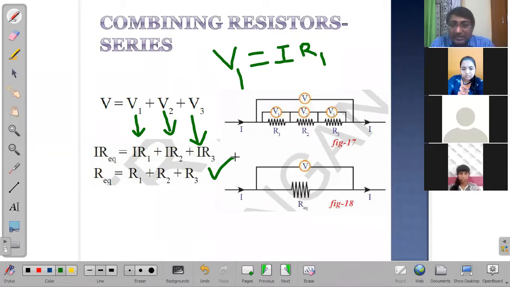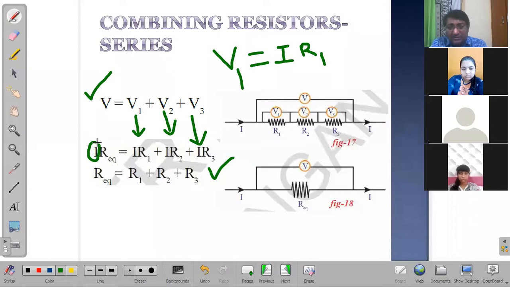Now, when we do this experiment, we need to prove three things. One is we need to prove whether the analogy that we had is correct or not, or in one sense, is V really equal to V1 plus V2 plus V3? We need to prove this one first. Once we do that, we also need to prove that I is constant.